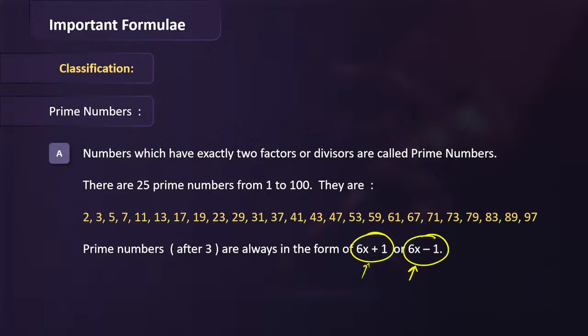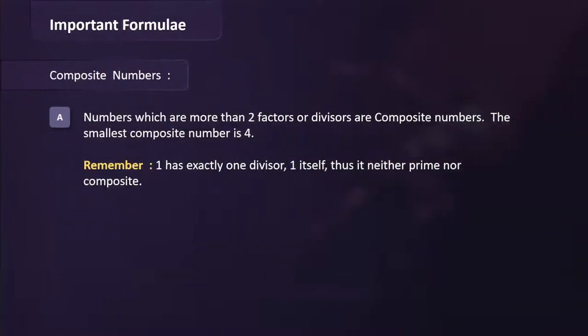Okay? So this is one important thing that you must remember. This is a very basic thing that we do at the beginning stages of classification of numbers, but still I'm just helping you in making a list of things that you must remember. Okay, composite numbers. So prime numbers क्या होते हैं? The numbers which have two factors are called prime numbers. Composite numbers are those numbers which have more than two factors. All right. Now the numbers which have only one factor, the only number is 1. 1 has only one factor. So 1 is not prime, 1 is not composite. Okay, 1 is neither prime nor composite.